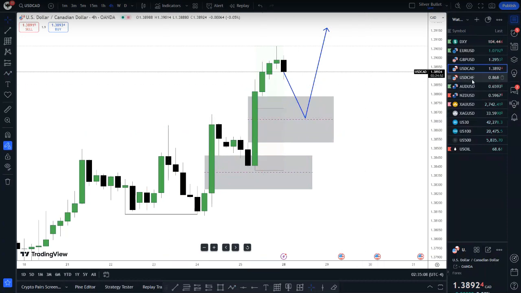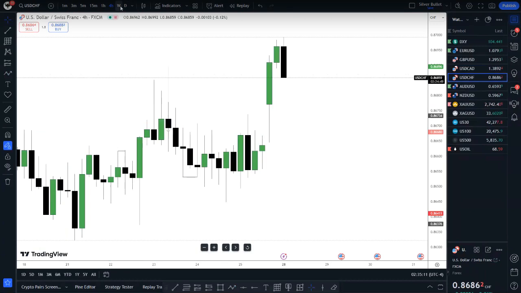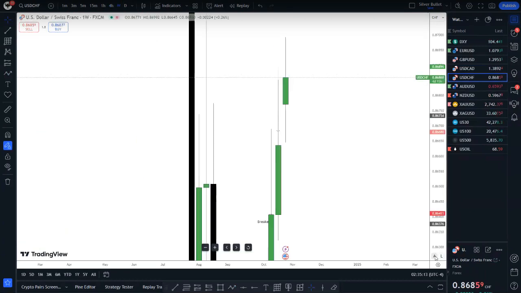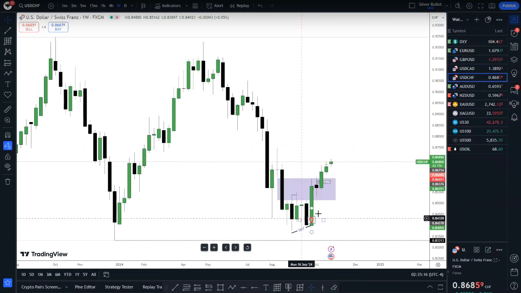That should be USD CAD and Swiss franc here. Let's look at Swiss franc. Same thing here, bullish, just like we are bullish on DXY. And this, I love this. We have SMT here with DXY. We did check out this low as well.